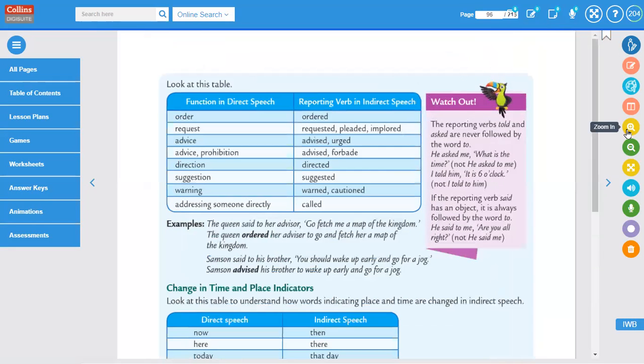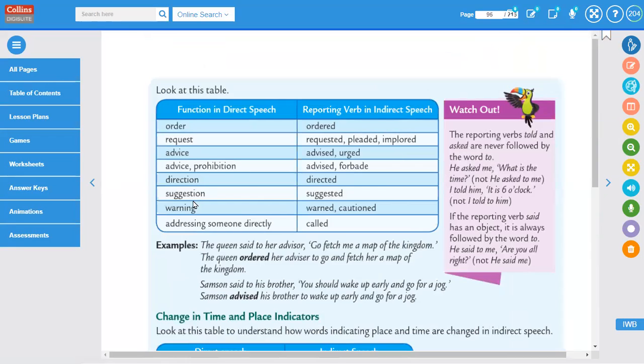Let's see what they are. There are some interesting words that you can use. Look at this table. Function in direct speech, order. Reporting verb in indirect speech, ordered. Request: requested, pleaded, implored. So many options, so many choices. Advice: advised, urged. Prohibition: advised, forbade.